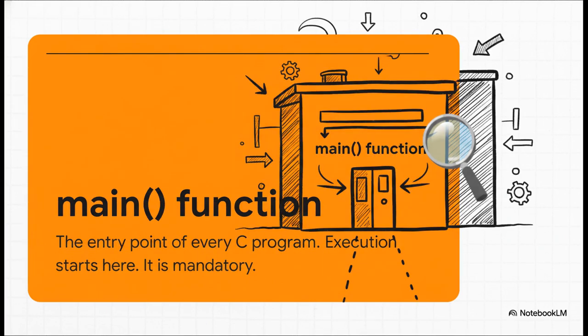Next up is the main function. Every single C program has to have one of these. It's mandatory. Think of it like the front door to your house. When you tell the computer to run your program, it immediately looks for this exact door, main function, to get started. All the action begins here.